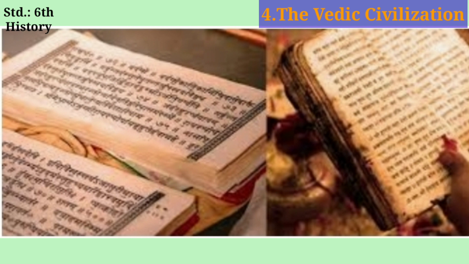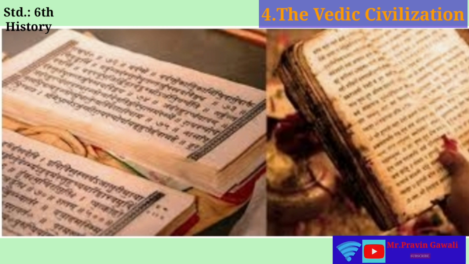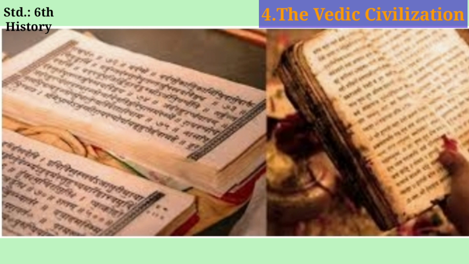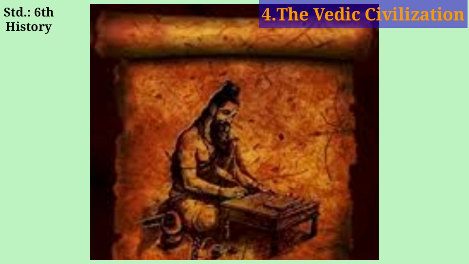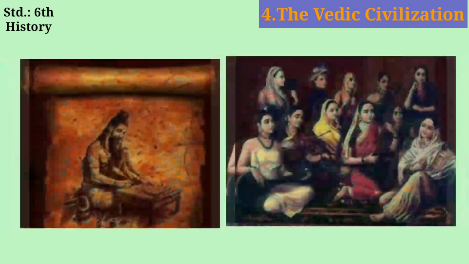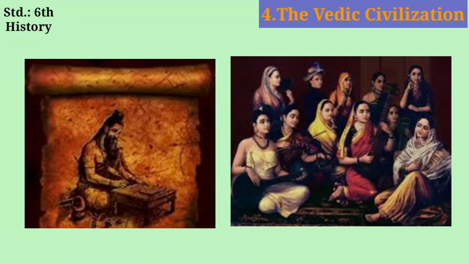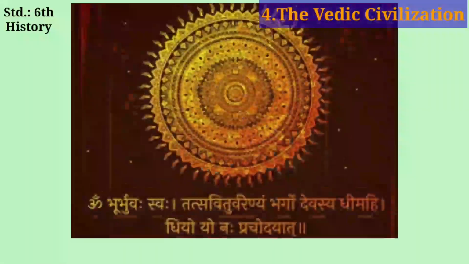Now before moving to the Vedic literature, we will have a look at a short information about the civilization. See, the civilization that is based on Vedic literature is known as Vedic civilization. The Vedas are considered to be our earliest literature. The Vedas are composed by many sages or rishis. Some Vedic hymns were composed by women. Vedic literature is in Sanskrit.